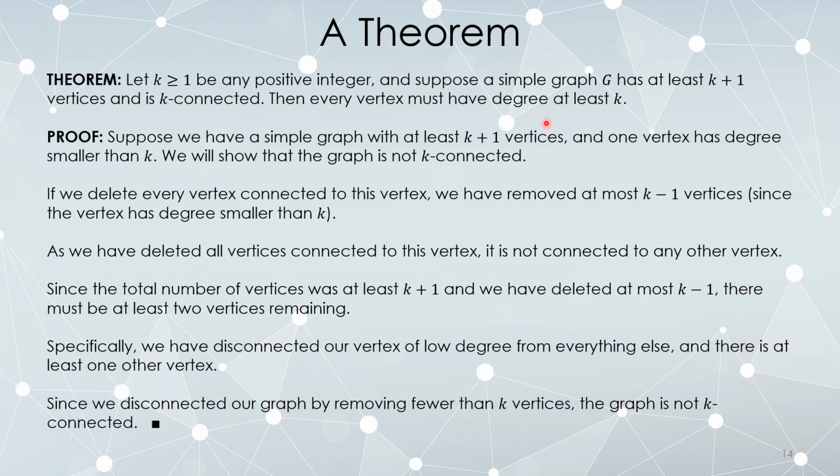So if you want to make a network that is robust against failure of multiple devices, you need a lot of edges. If you want to make something, for example, that the failure of any 3 nodes does not cause any disconnections, then you want something that is at least 4-connected, possibly even more. But if you want a graph to be 4-connected, every vertex is going to need to have degree at least 4. And that, in a large graph, is going to be a lot of edges to put down. And in the real world, edges would be things like laying a fiber optic cable. Every edge has cost. So making something that is highly connected could be very expensive.